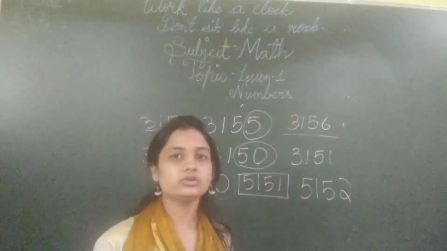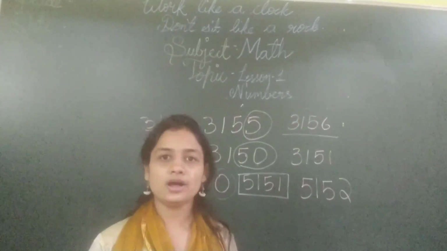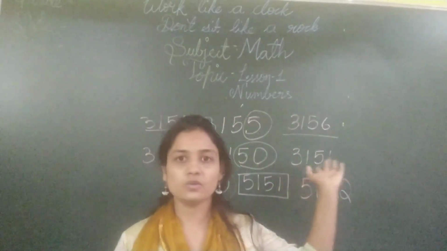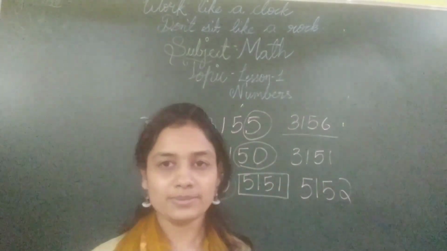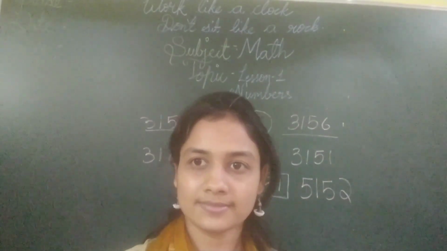So now you have understood how to write the place values for a 4-digit number and how to say the before and after numbers for 4-digit numbers. Now let us go for the classwork and complete our classwork too. Yes children, now let's continue with the classwork part.